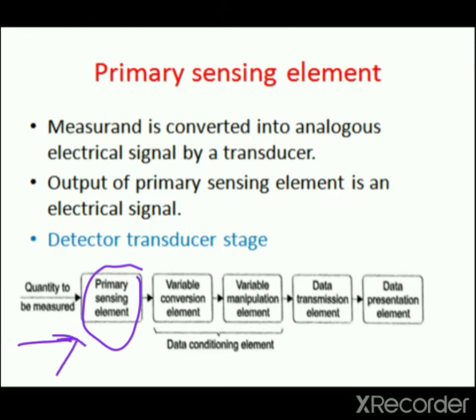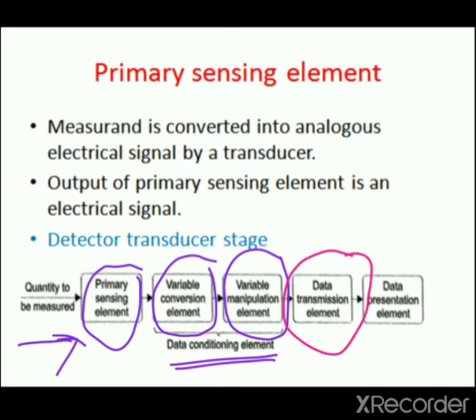After primary sensing element there is data conditioning element. It consists of two blocks. First is variable conversion element, second is variable manipulation element. Next is data transmission element and last one is data presentation element. So this is the block diagram of functional elements of measurement system.